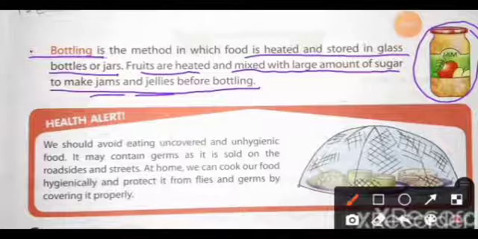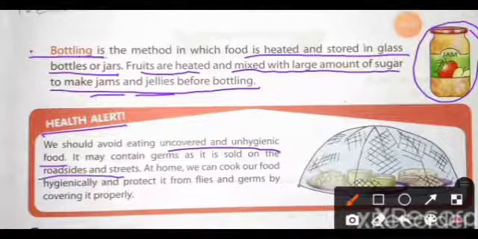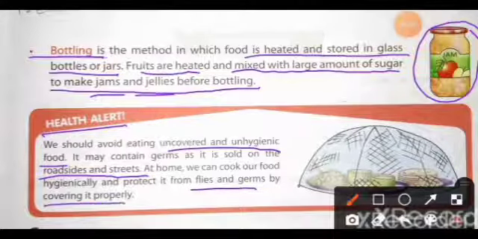Now let's see what the health alert is. We should avoid eating uncovered and unhygienic food. It may contain germs as it is sold on the roadside and the streets. At home, we can cook our food hygienically and protect it from flies and germs by covering it properly.